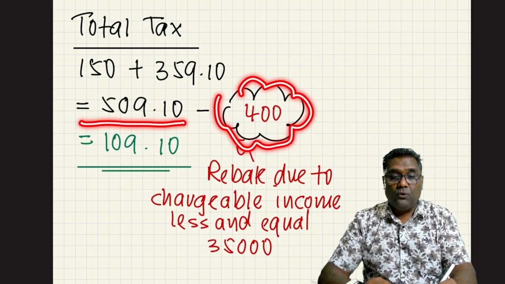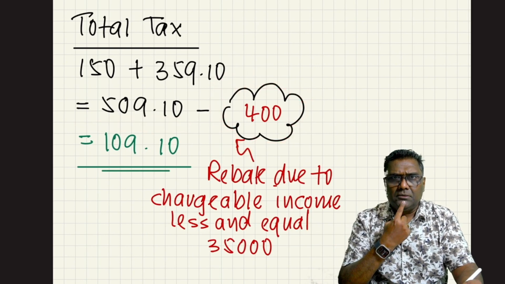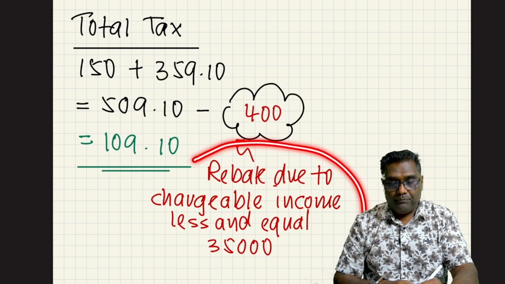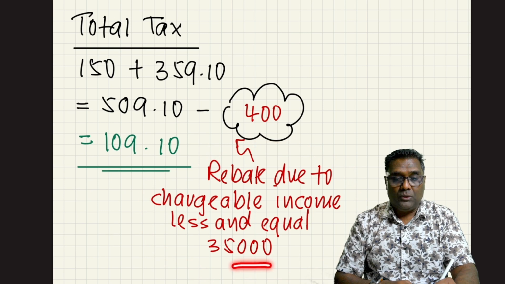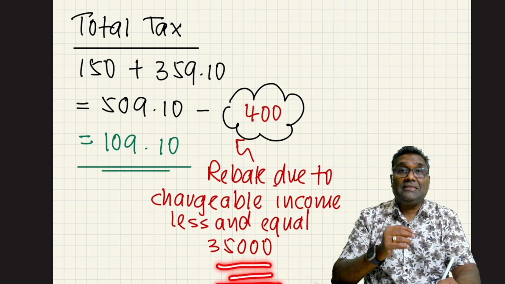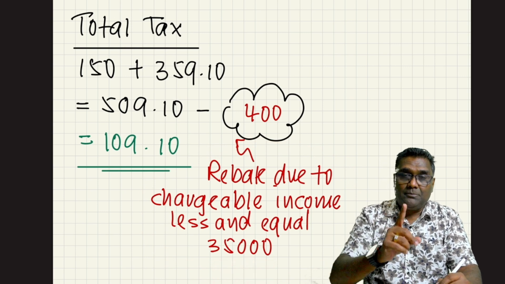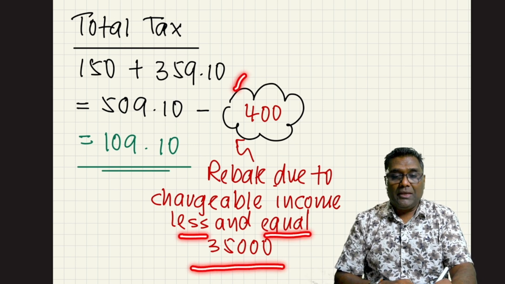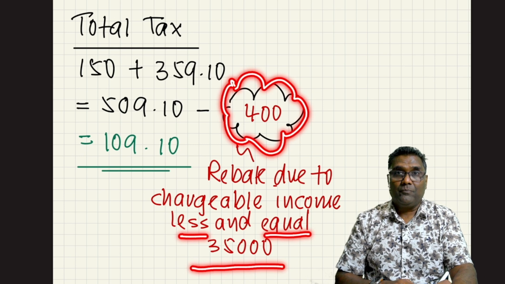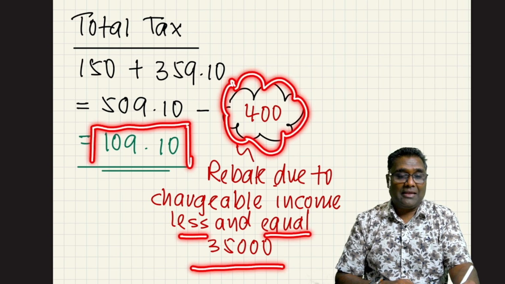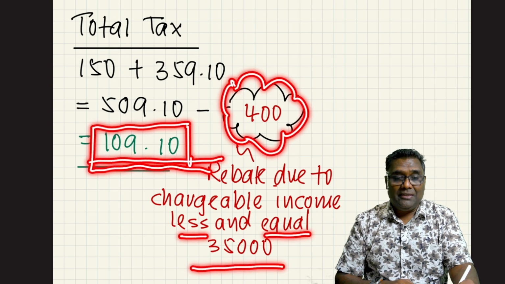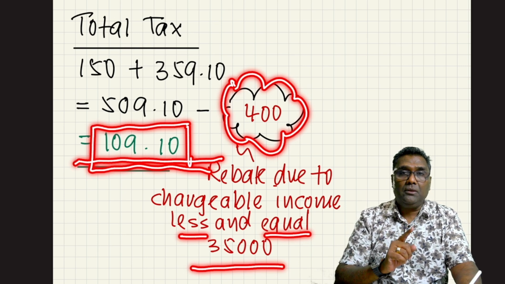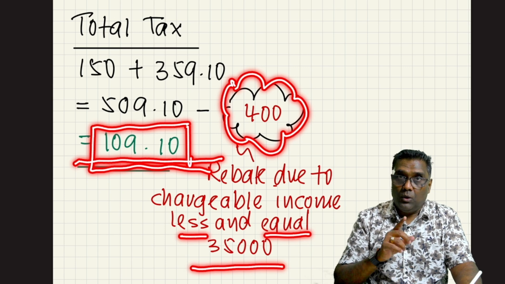I minus of 400. Huh? Why, sir? Why minus 400? Because his chargeable income is less and equal to 35,000. This is the government's incentive. If your chargeable income is less or equal to 35,000, you get an extra rebate of 400. So Mr. Ken akan senyum because his total tax to be paid is 109.10. Hope you understand this, students.